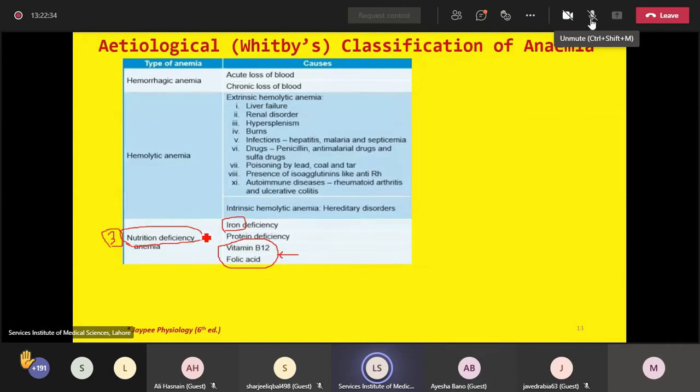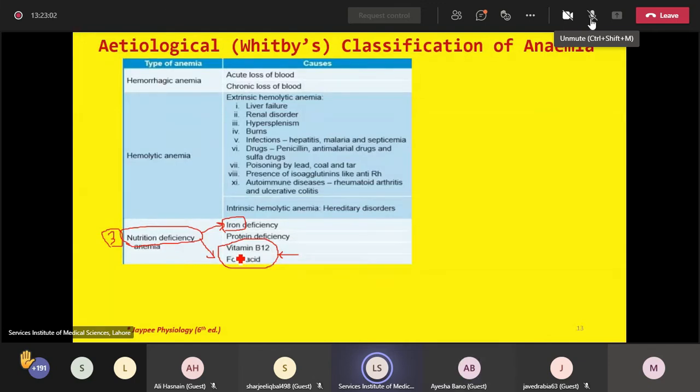So nutrition deficiency anemia includes two important types. Number one is iron deficiency anemia, and number two is megaloblastic anemia. Megaloblastic anemia includes two subtypes of anemia, that is folate deficiency anemia and vitamin B12 deficiency anemia.